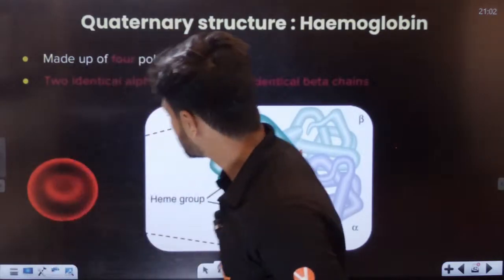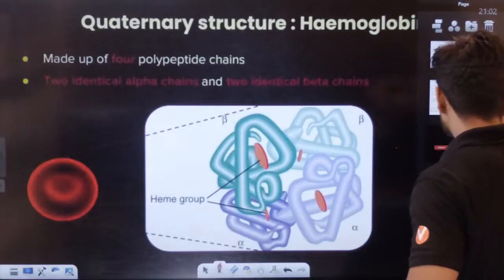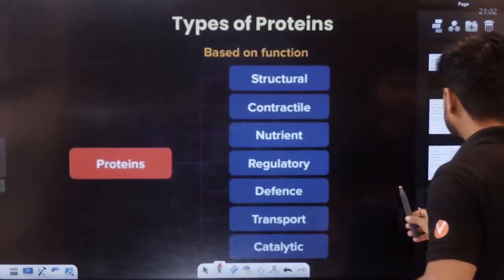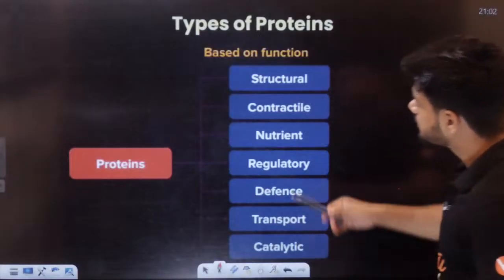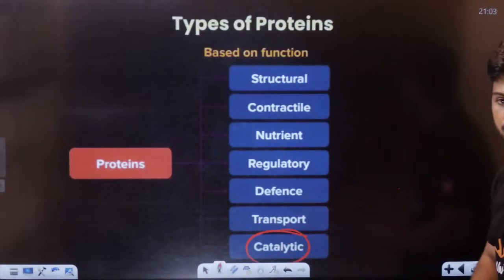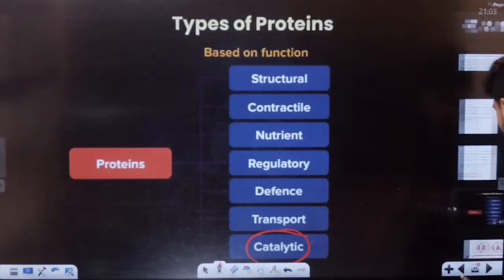Okay, students, that's it for today's class. In the next class, I'll be teaching you the function of protein, and this is the main part I'll be teaching you.